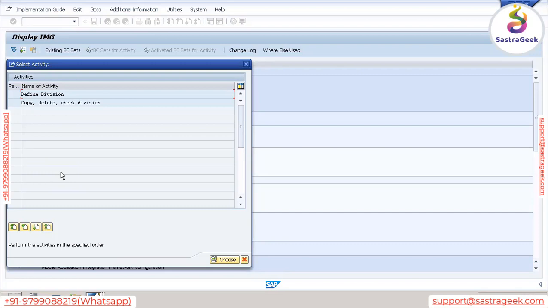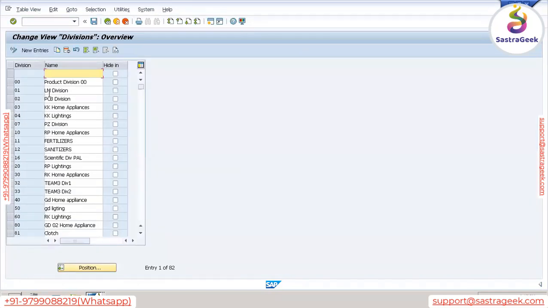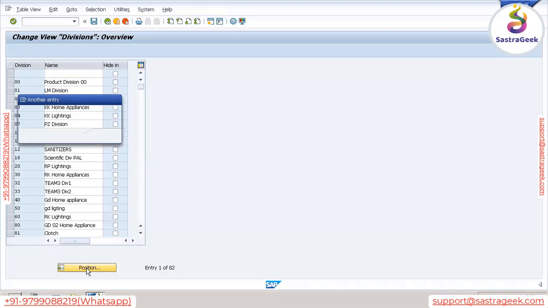And since we are going to implement SAP, we need to know how many product lines you have. So we need to define them as divisions. Here also we have two ways: either we can define or we can copy. So let's define this. Like distribution channel, division also consists of a 2-digit code. And remember, you all know that a specific code can be numerical, alphanumerical, or only alphabetical. So we will keep the same naming convention.